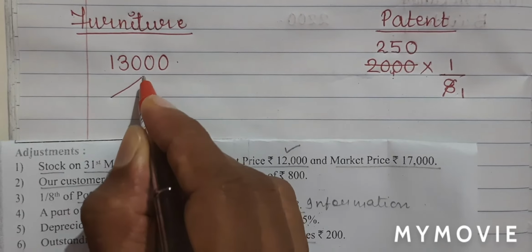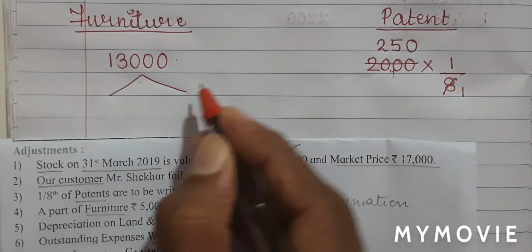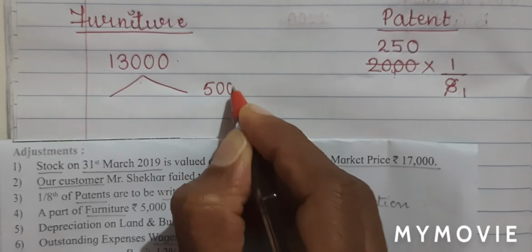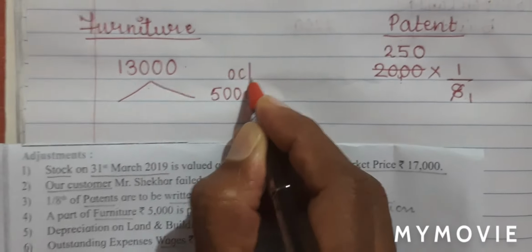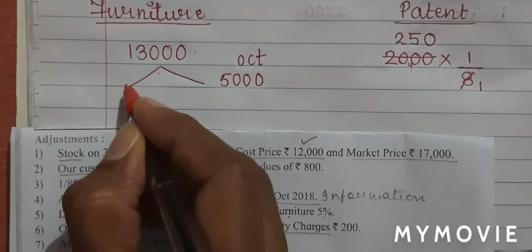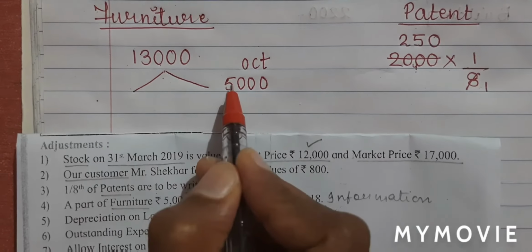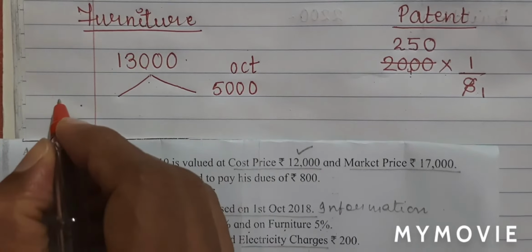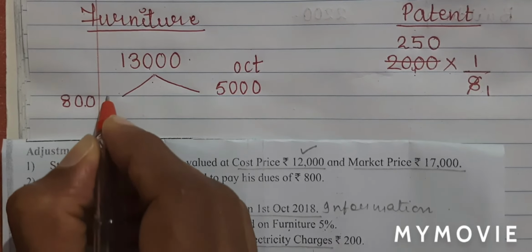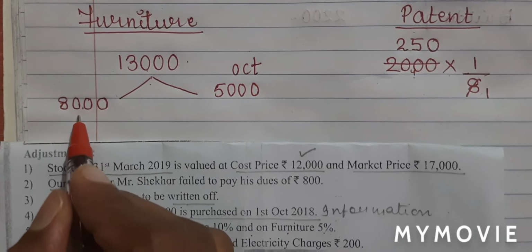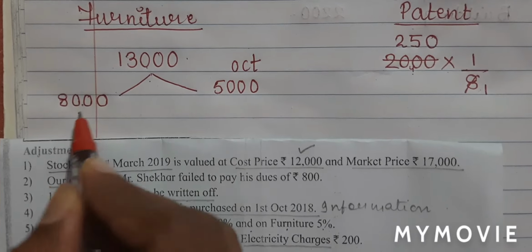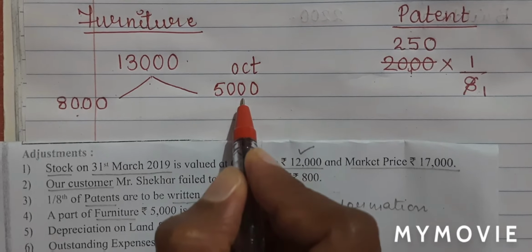So we will bifurcate this amount of furniture. 5,000 rupees was bought in the month of October. So what was bought at the beginning of the year? From 13,000 I will minus 5,000. So I'll get an amount of 8,000 rupees. So this was bought at the beginning of the year and this was in the month of October.